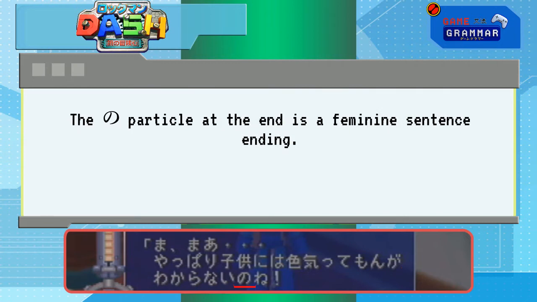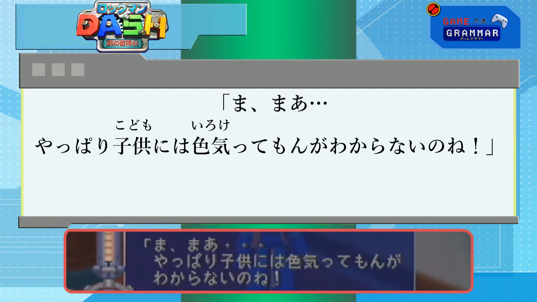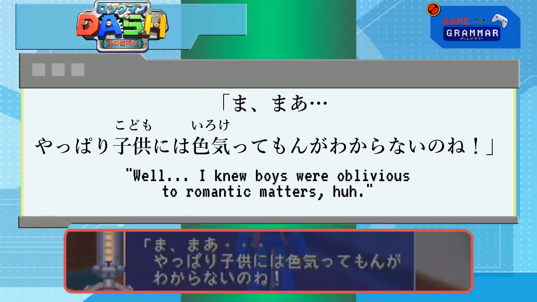The no particle at the end is a feminine sentence ending. I'd say it shows that she's looking for some agreement or understanding on our part, but something else tells me she's kind of done talking to us. Let's translate and see. やっぱり子供色気ってもんがわからないのね. I knew boys were oblivious to romantic matters, huh?